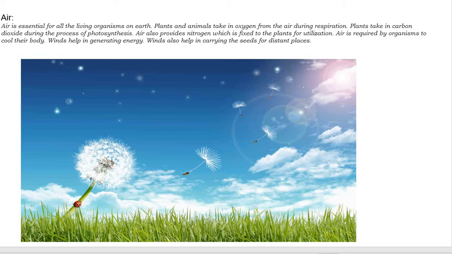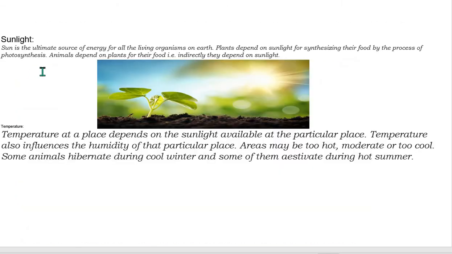Air is required by organisms to cool their body. Winds help in generating energy. Wind also helps in carrying seeds to distant places. Sunlight is the ultimate source of energy for all living organisms on earth. Plants depend on sunlight for synthesis of their own food by the process called photosynthesis, and animals depend on plants for their food, and so indirectly they depend on sunlight.